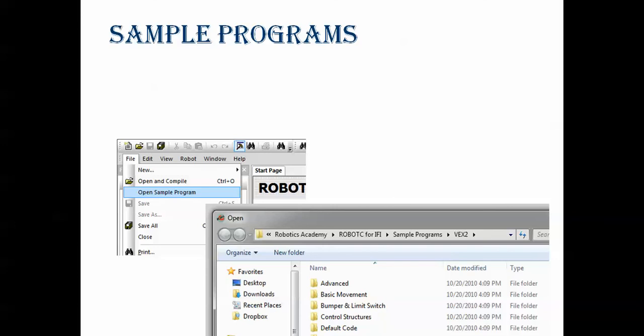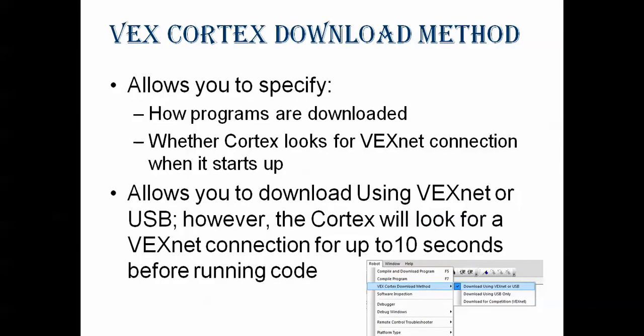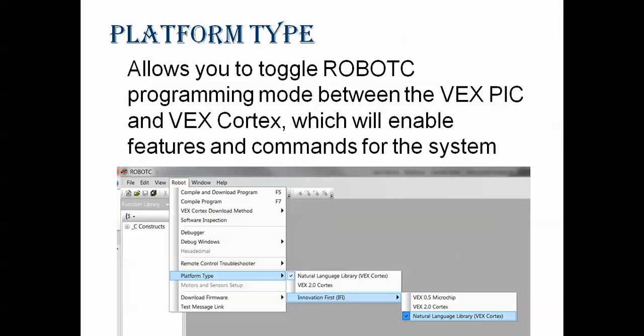Let us say we go to File, Open Sample Program. Here the basic movement is there, and how to program bumpers and switches, and control structures. Open any one of the programs and you can see the coding. In the Robot menu, there is compile and download the program, F5, and the compiler program target. Here you have to select the target as Robot Virtual World. When you select the Robot Virtual World, it automatically compiles and runs in the Robot Virtual World.